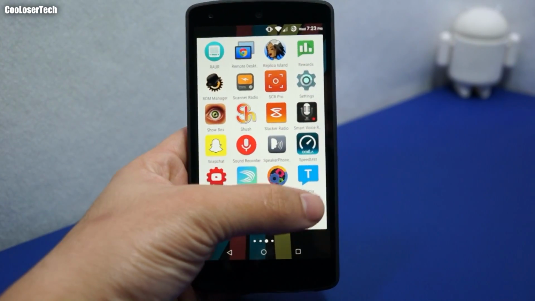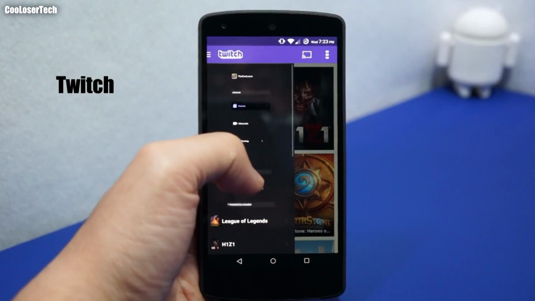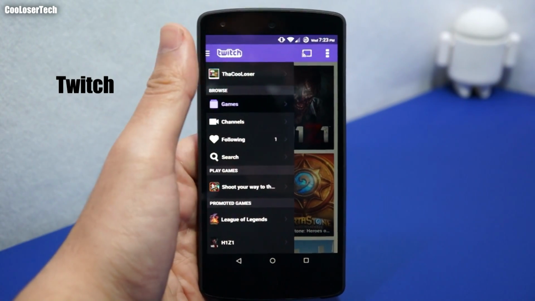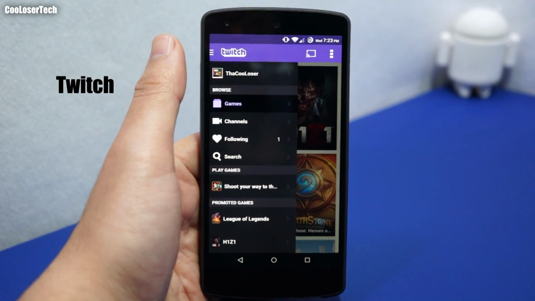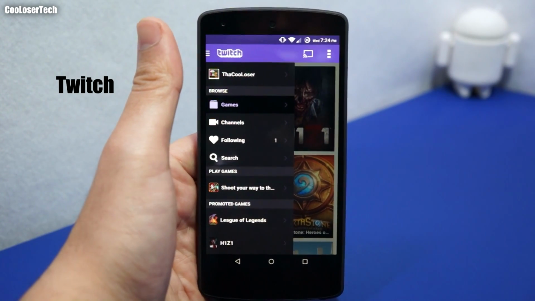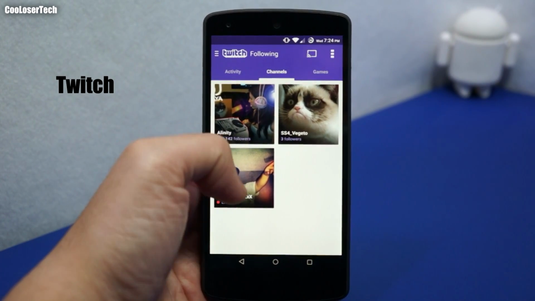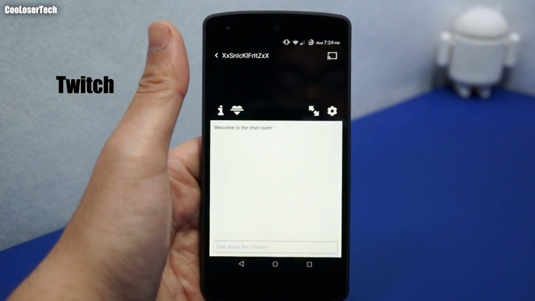Ooh. And here we have Twitch. I have Twitch installed, although I do not use it entirely yet. I'm trying to get settled into a gaming session, stream what I play, and people can tune in and play with me. You could also follow me on Xbox One and game with me at The Cool Loser as well. I have a few people here that I follow. Snickle Fritz actually going live right now. Let's see if I can watch him play.